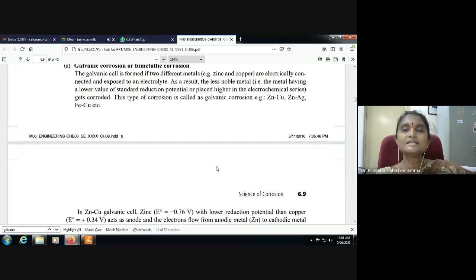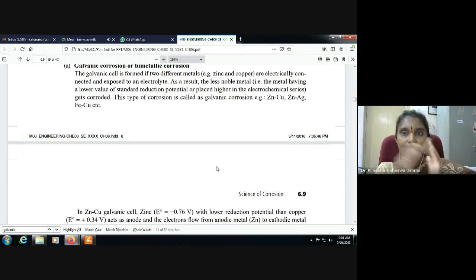A galvanic cell is formed if two different metals are electrically connected and exposed to an electrolyte. For example, zinc and copper. In the galvanic series, zinc is on the top and copper is on the bottom.